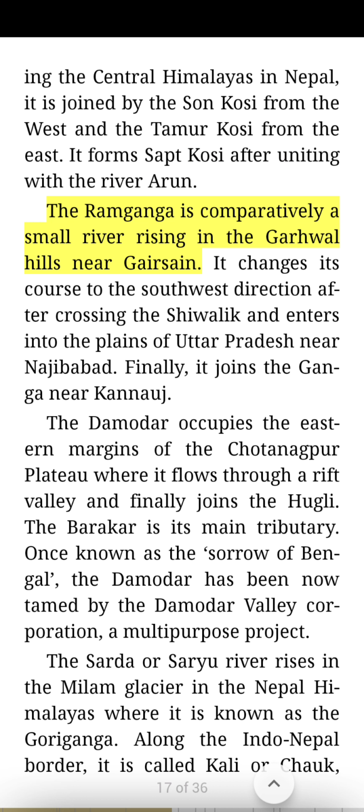The Ramganga is comparatively a small river rising in the Garhwal hills near Gaisen. It changes its course to the southwest direction after crossing the Shivalik and enters into the plains of Uttar Pradesh near Najibabad. Finally, it joins the Ganga near Kannauj.